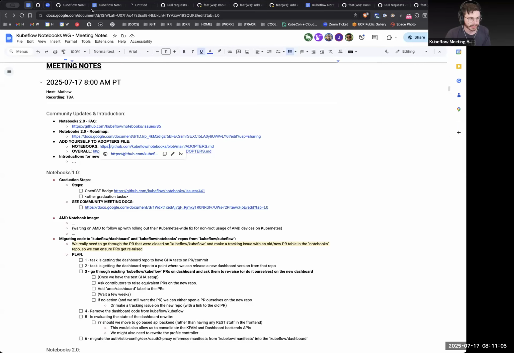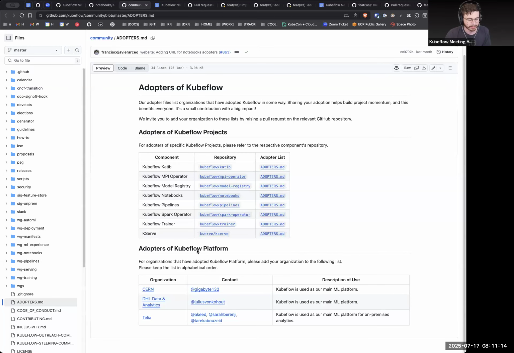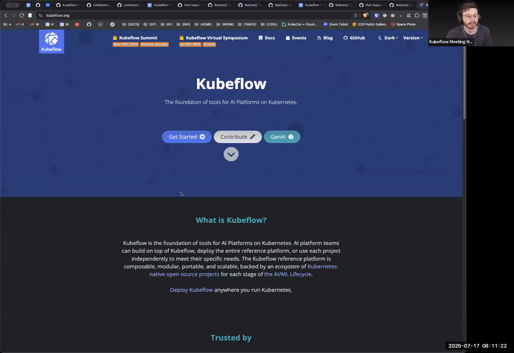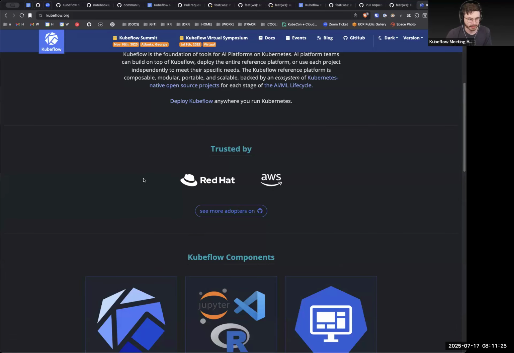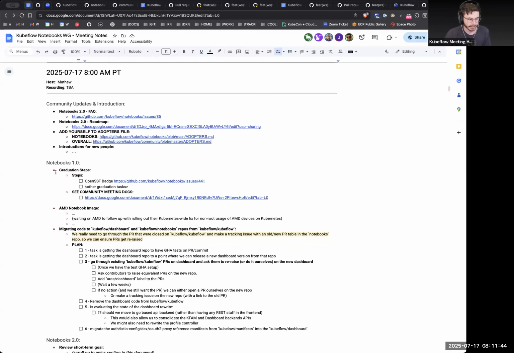If you're a user of Kubeflow notebooks, please add yourself to the notebooks adopters file. We need to advertise that a bit more, because we just created it. Adopters of overall Kubeflow, or any other component, please do too. This helps us with the CNCF and with various other things. If you are a CNCF member and would like your logo listed on the homepage, I know there are a couple of CNCF members who just need to get approval from the marketing team. This obviously has to be approved by the steering committee, but if you are a CNCF member at any level, silver or whatever, you're welcome to be listed on the front page if you use Kubeflow or sell it or something. Great.